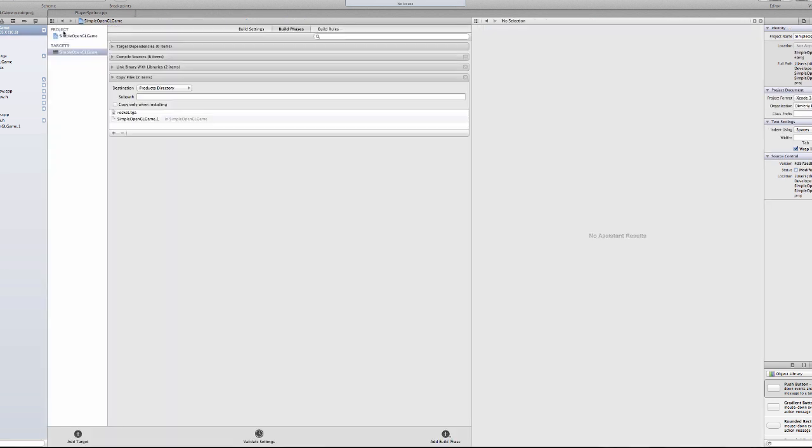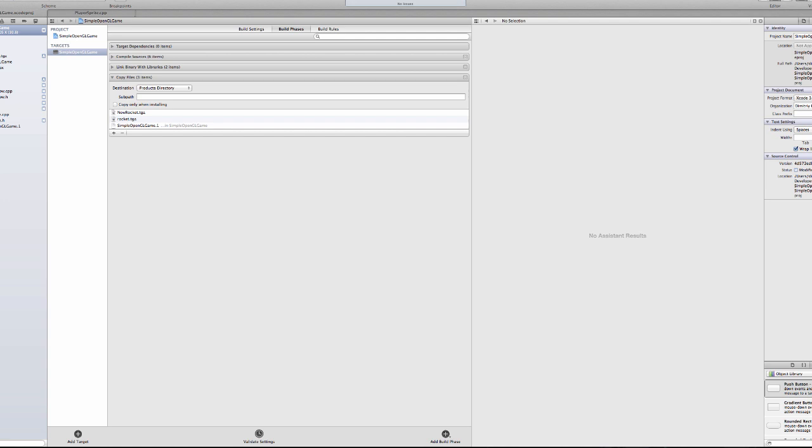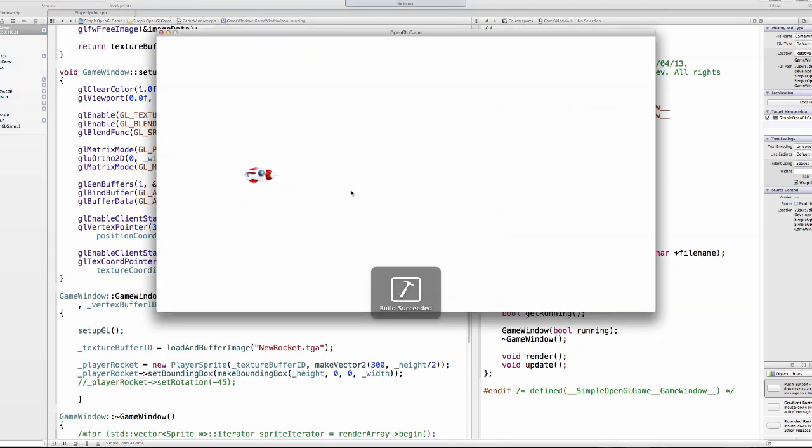So go to your project manager, targets, build phases, then expand copy files and add our new image, new rocket. Add, and now when we run this, our rocket is rotated, and now it's working just fine, as you can see.